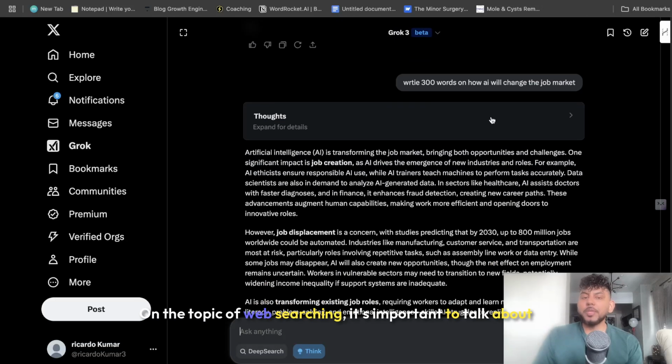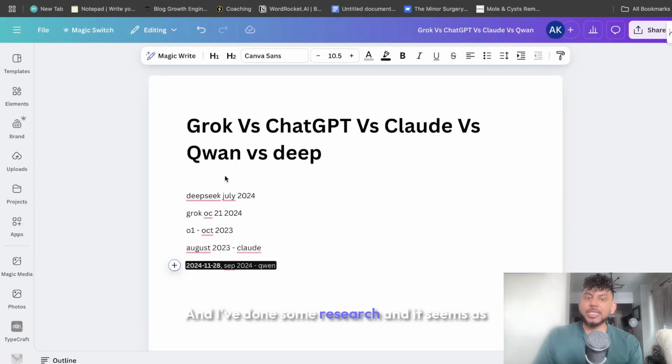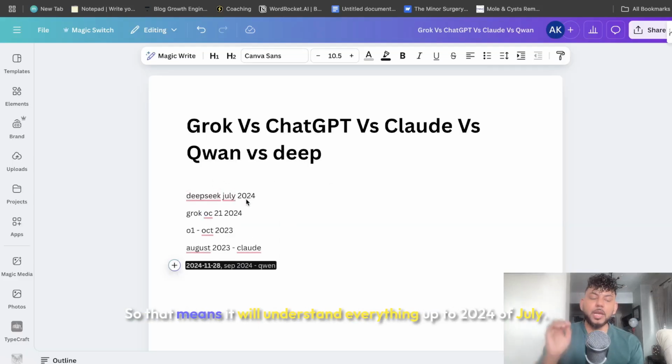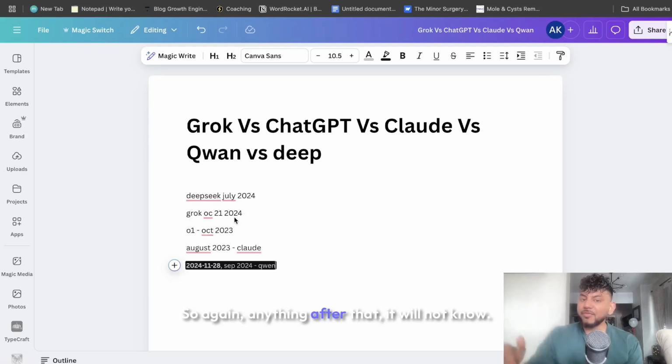On the topic of web searching, it's important to talk about which model has the latest knowledge cutoff. That means up to when these models are trained. I've done some research, and it seems as though DeepSeek is trained up to July of 2024. So that means it will understand everything up to July 2024. Grok is trained on October or July also of 2024. So again, anything after that, it will not know.